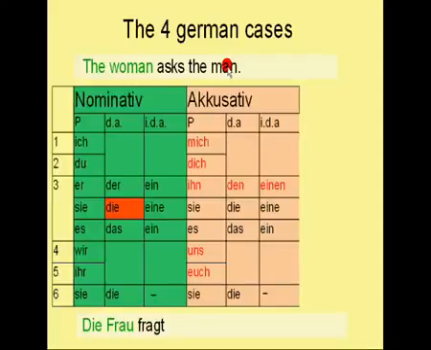Is it in German a masculine noun or a feminine noun or a neuter noun? In German, man is a masculine noun. So we need to take the definite article for masculine nouns in German. And this is it. Den. Den is the definite article for masculine nouns. So the sentence would be Die Frau fragt den Mann.